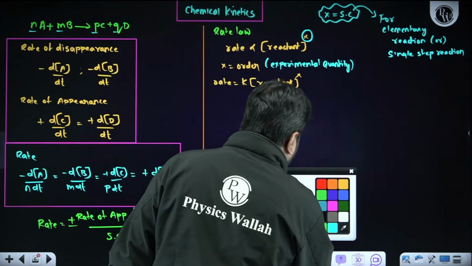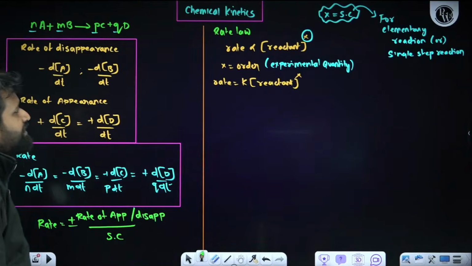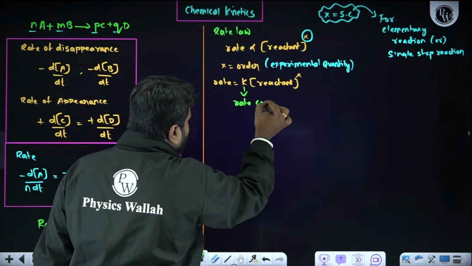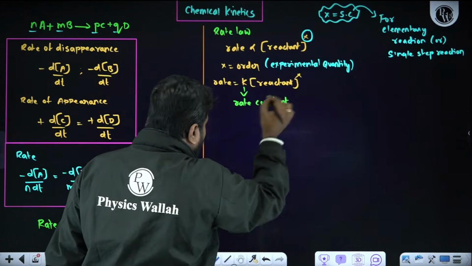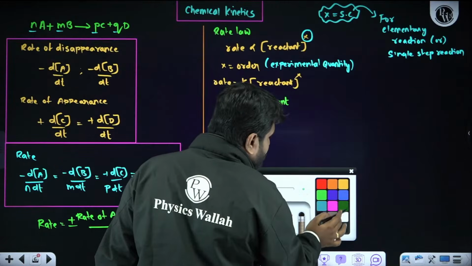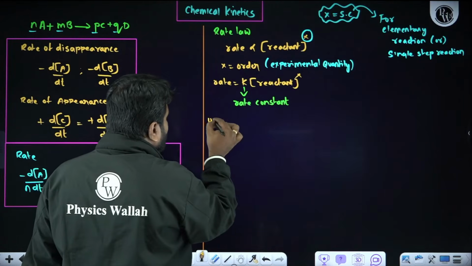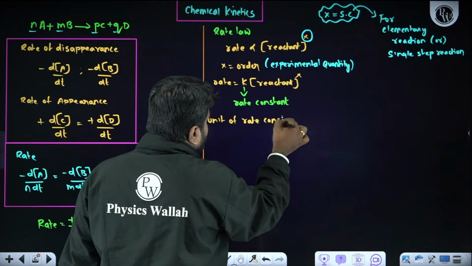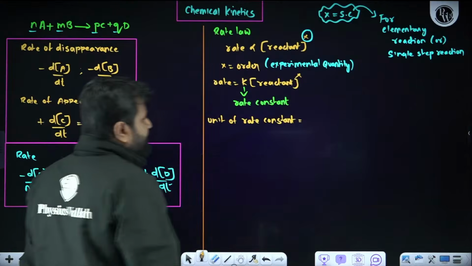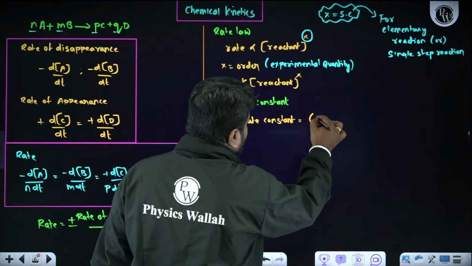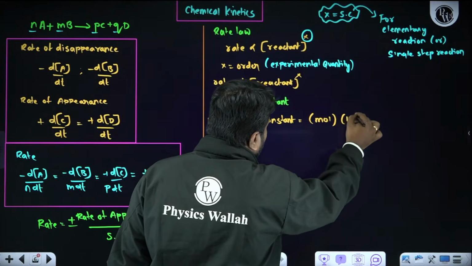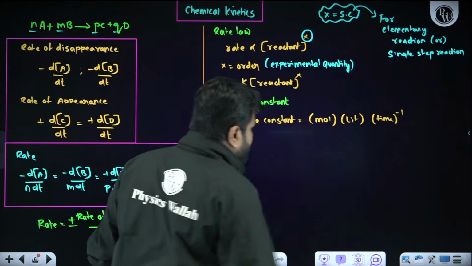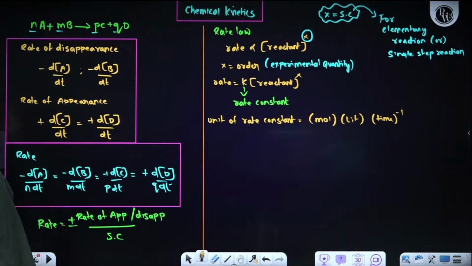Now, one more thing. This K is called the rate constant. How to calculate the unit of rate constant? Remember one direct formula. Unit of rate constant is given by the formula: mole liter inverse time inverse, with mole to the power, what to mention?